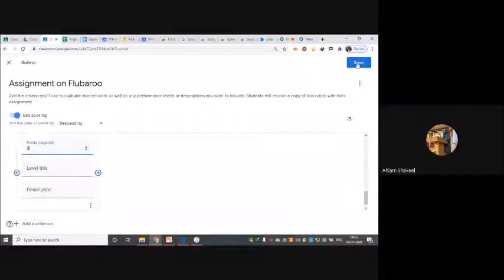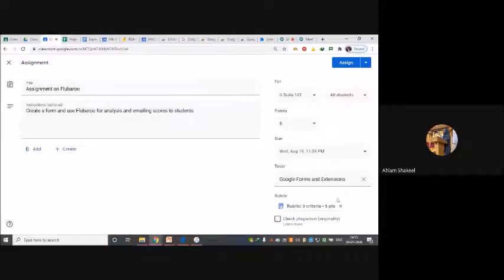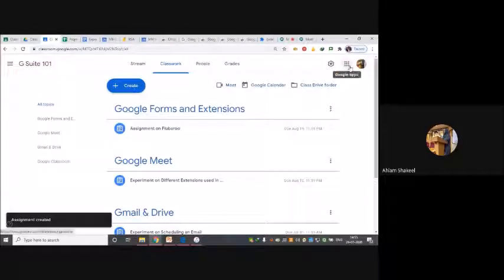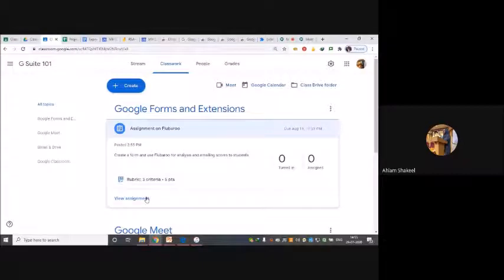Okay, and I'll save this particular rubric. And then here, see, the 5 marks rubric is created, and I can assign. Now if you see, I assigned, but I did not put any file. So now the student has the freedom to upload their own files.